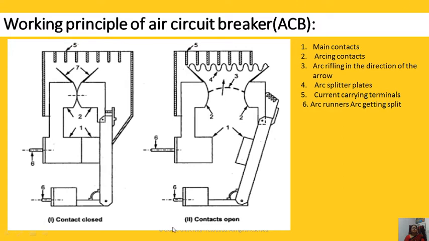This is an air circuit breaker. This is our close contact. This is our main contact. This is the arcing contacts. This arc is rifling in the direction of the arrow. This is the arc splitter plates. This is the current carrying terminals. Okay, this is the arc runners. Okay, and where the arc is getting split. Okay, this is about your air circuit breaker.